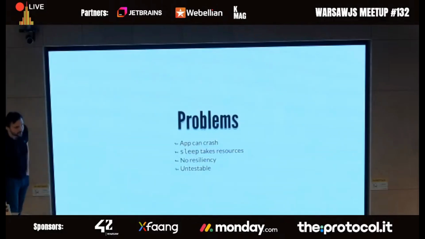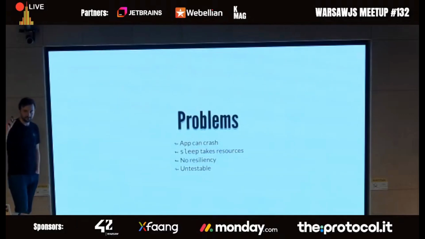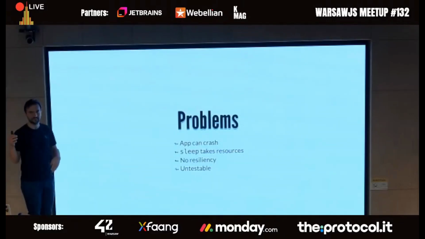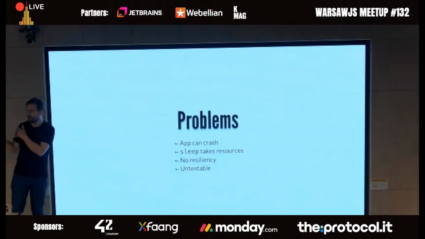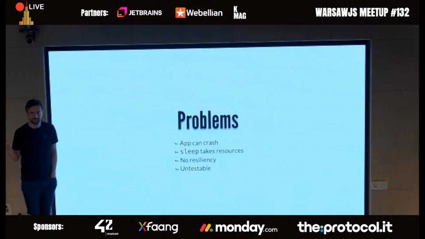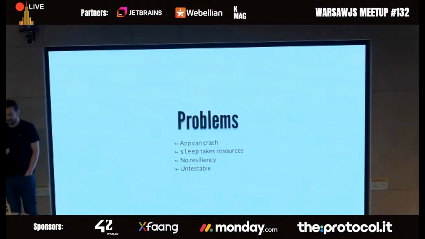So what if sleep takes some resources? Very little, but it still takes some resources. There's absolutely no resiliency. So what if sending an email fails? Or what if we use some API that takes, I don't know, half a minute and we don't have any timeouts? And it's absolutely untestable because it's hard to test code which sleeps for 24 hours. It would be kind of a bit wasteful.